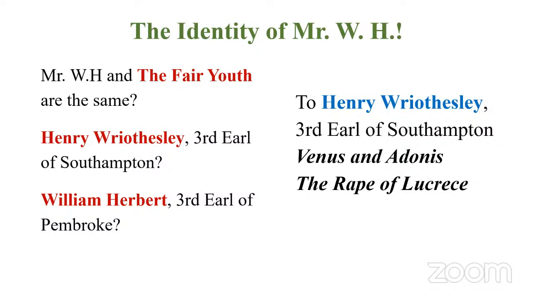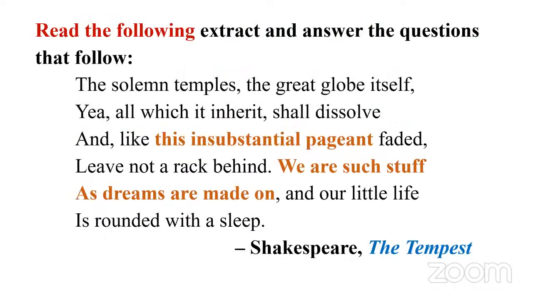But of these three, people always go for the middle one, because earlier Shakespeare dedicated his poetry, Venus and Adonis and The Rape of Lucrece, both to Henry Wriothesley, 3rd Earl of Southampton. So he could also have dedicated this sonnet sequence to him, but we will not know. So these are some of the possible candidates for Mr. W.H. Before we go to the next question, as I told you before, today it's all about interpretation.